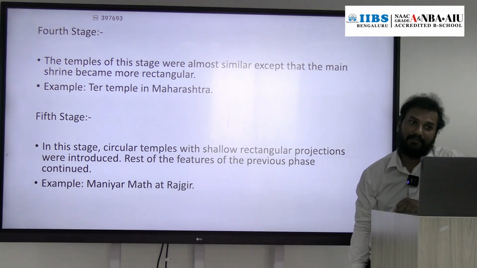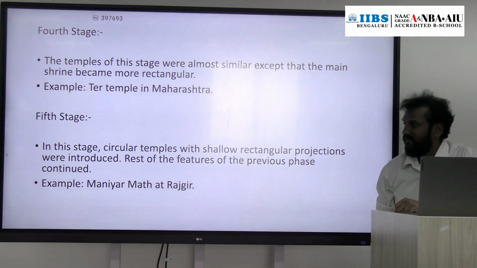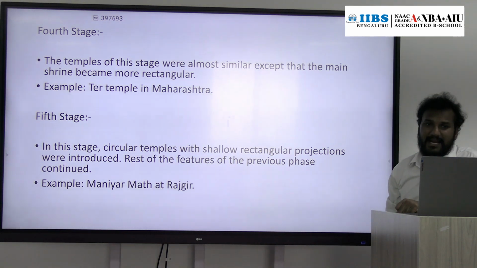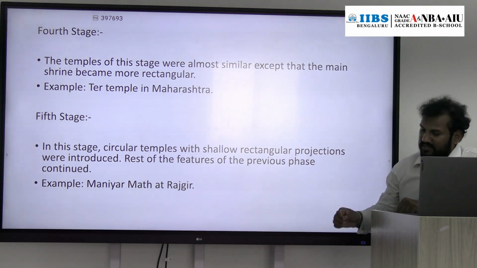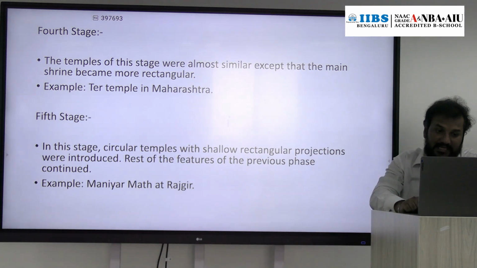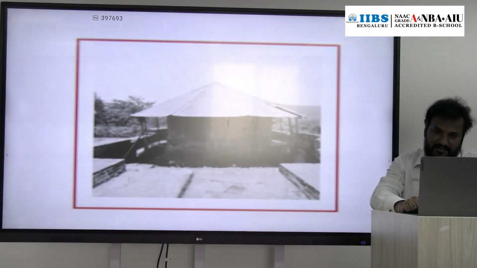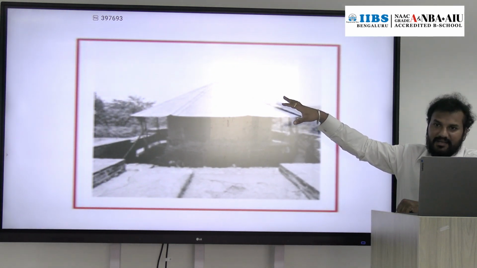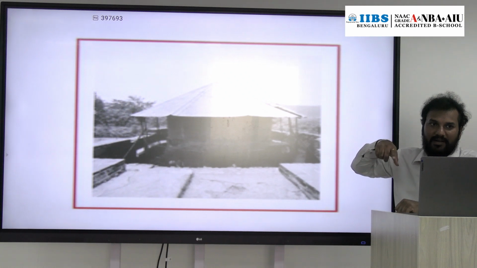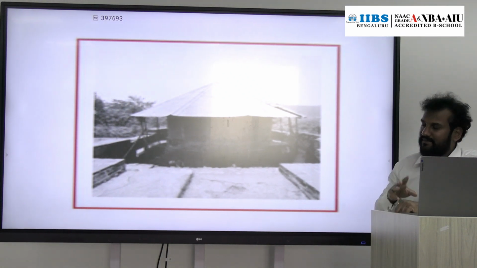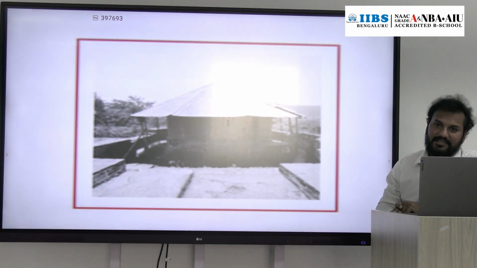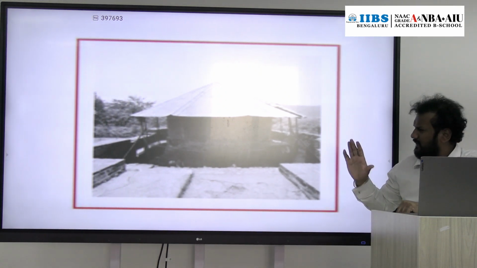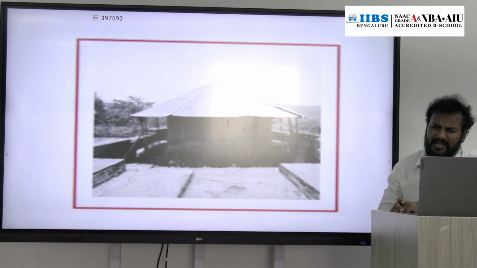Fifth stage of development. Rather than square or rectangular, we have some circular temples. Rather than a square or rectangular shape of temple, in the fifth stage circular shape temples were developed. But this feature is not a part of the Nagara style of architecture.